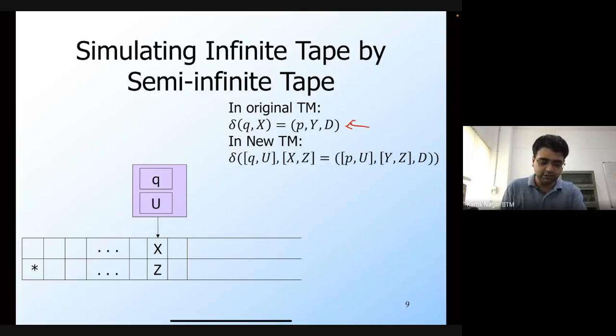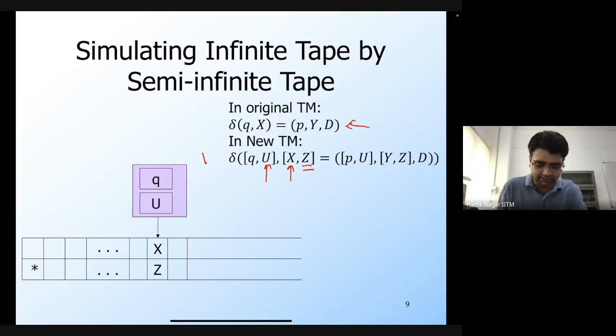So in the new Turing machine, let's say that the second component of the state was U, which means that we are in the upper track. If your state is q, and the symbol on the tape in the upper track is x, we don't care what the symbol in the lower track is.